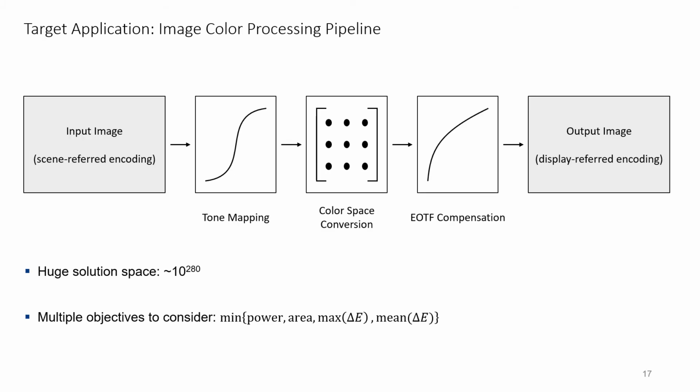So we have a processing pipeline which combines different approximation techniques, each of them having their own approximation parameters. This leads to a huge solution space in the order of magnitude of 10 to the power of 280. For the objectives, we want to simultaneously minimize the power, the area, the maximum delta E value, and the mean delta E value. Given the multiple objectives and the large solution space, a common approach is to use a meta-heuristic for the design space exploration.